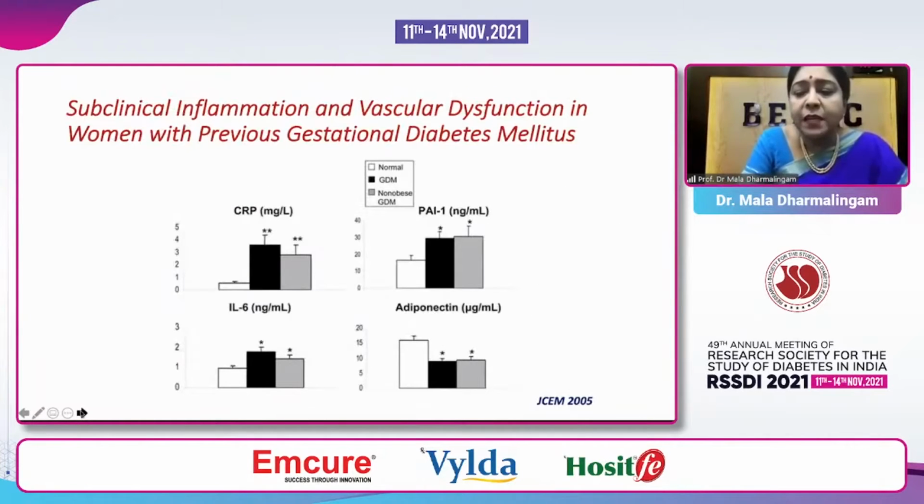The first study was done way back in 2005, published in JCEM, looking at the common factors between CVD and GDM. What they found was that all the inflammatory markers were increased, whether you see CRP, PAI, or interleukin 6. Adiponectin, of course, is protective. In gestational diabetes the markers were quite high, as in people with subclinical vascular dysfunction. So this said that people with GDM have subclinical inflammation by inflammatory markers.